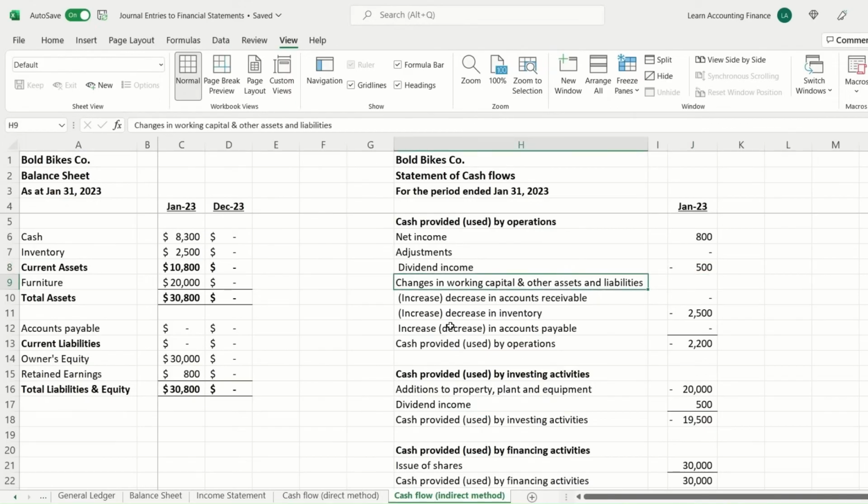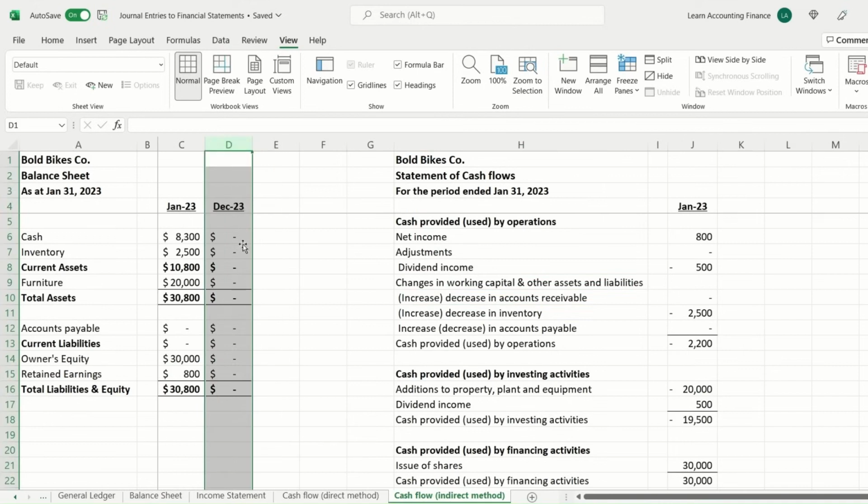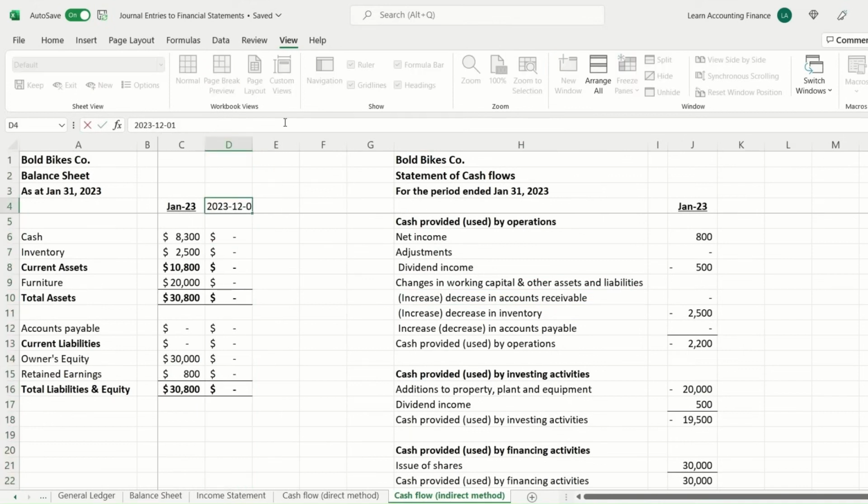Then we have the indirect method of calculating the cash flow from accounts receivable, inventory, and accounts payable. We call it the changes in working capital. So you really need the balance sheet to calculate these. And you can see in the case of accounts receivable, there is no change, right? There's no accounts receivable so far in this balance sheet. And you see I have created a comparative balance sheet of the previous period. That should actually be December 22. Yeah, so at the end of December 2022, there was nothing. So in accounts receivable, there is no change. There's no activity, so we leave it as 0.